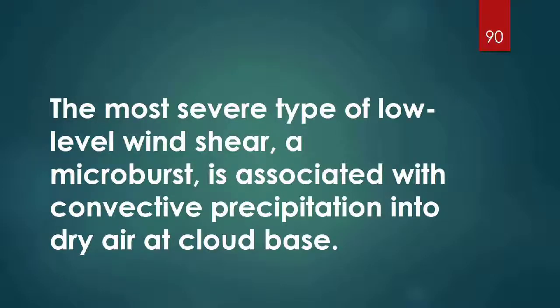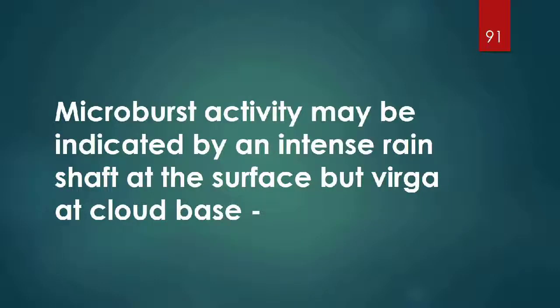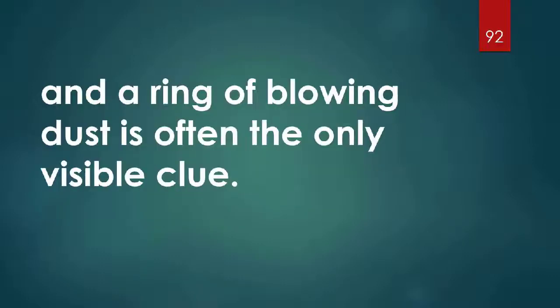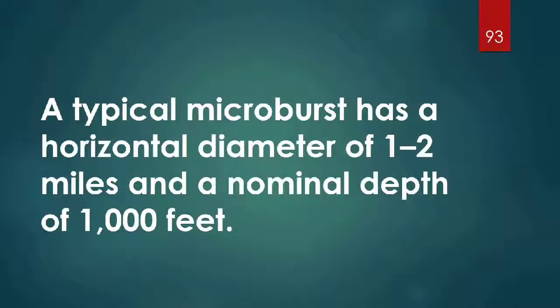The most severe type of low-level wind shear, a microburst, is associated with convective precipitation into dry air at a cloud base. You saw earlier in the weather presentations, Taz talking about microbursts and thunderstorms and wind shear. This is what we're talking about. Microburst activity may be indicated by an intense rain shaft at the surface, but virga at cloud base, and a ring of blowing dust is often the only visible cue.